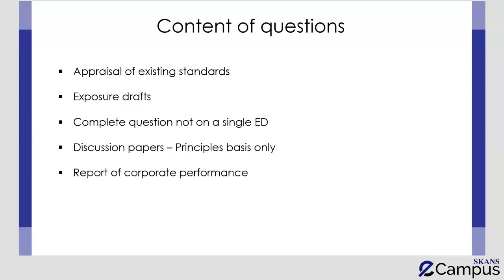With respect to the content of the questions, a lot of students struggle because they feel that there is no particular syllabus with respect to current issues. That is totally wrong. The examiner has clearly told beforehand what is going to be tested as current issues. The first thing possible is the appraisal of existing accounting standards. This means that the examiner can ask you about the issues in the current standards and what the proposed changes in them are.